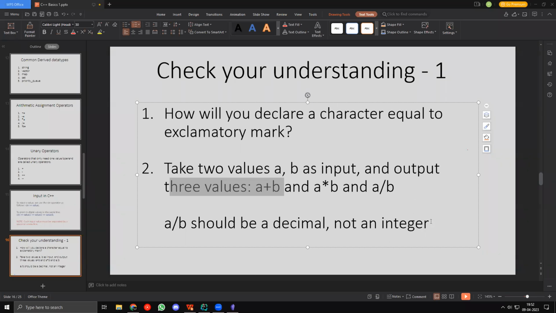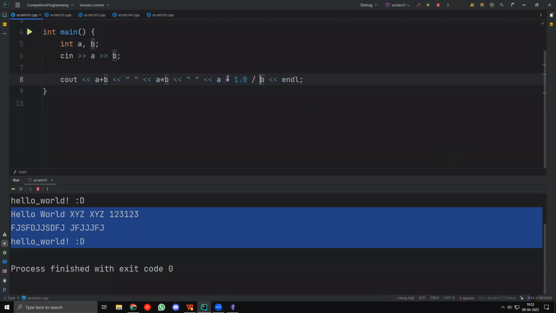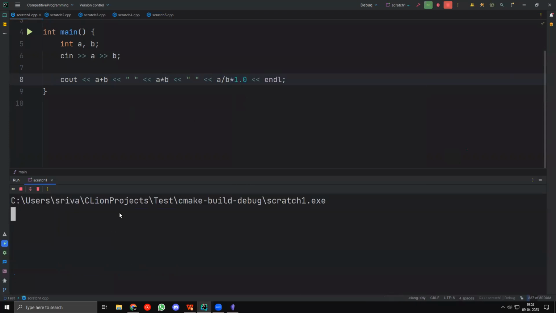Can I also use B into 1.0? Yes, you can use B into 1.0, but you need to be a bit careful. This is a very good question, by the way, Shubham. If you take B into 1.0, and if I run this, let's see what happens. Let's say I take 10/3. You can see that I don't get the float, right? And that is because of BODMAS.